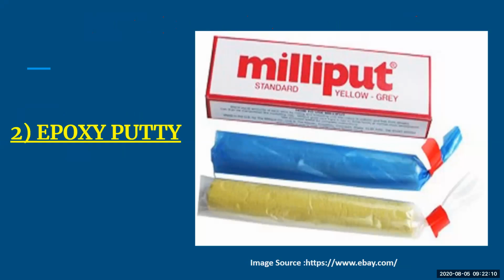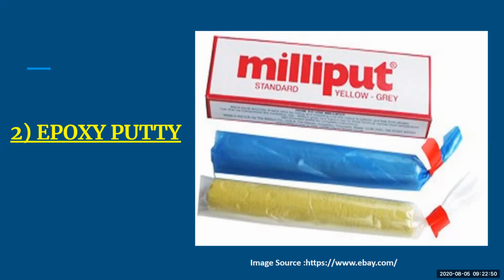So epoxy putty is something which works at room temperature, and it gets used for space filling. Whenever you want to fill walls, or anything that uses additives, it is just like glue, which helps you fill the gaps. It is a very tough and durable material, and it hardens very fast at room temperature. As soon as you keep it open for some time, it gets self-hardened. So that is a problem with epoxy putty.